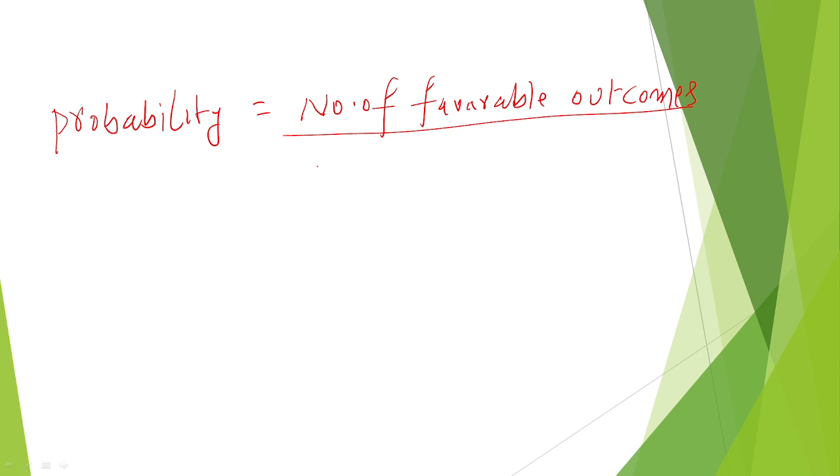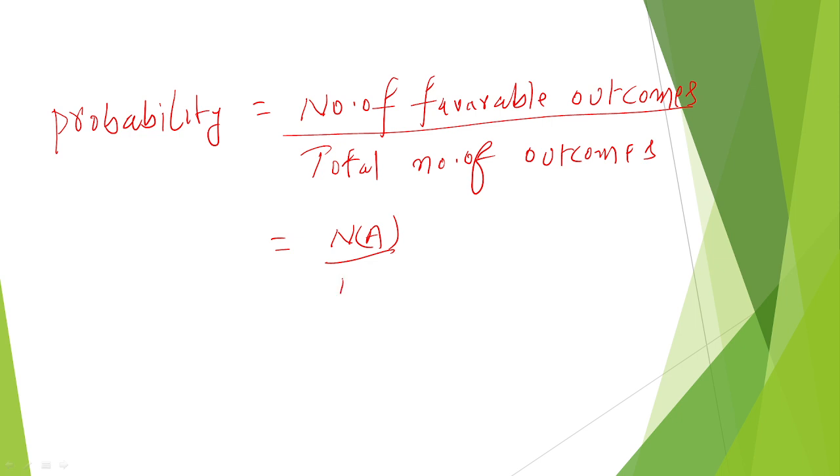That is the definition of probability. We can also write it as n of A by n, which is equal to P of A. This is the probability definition, theoretically.